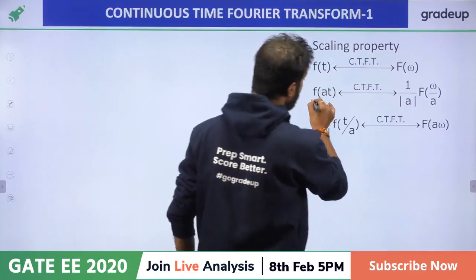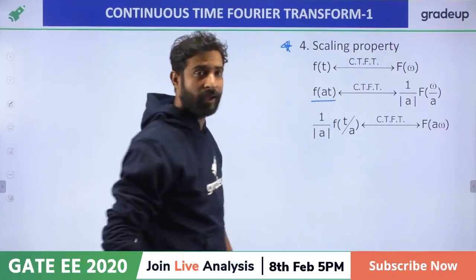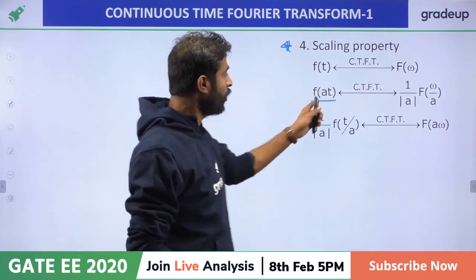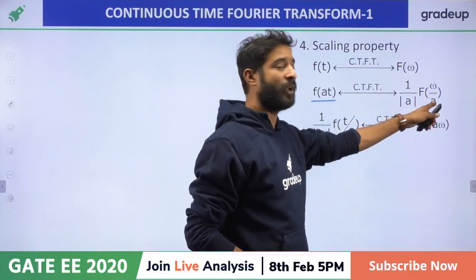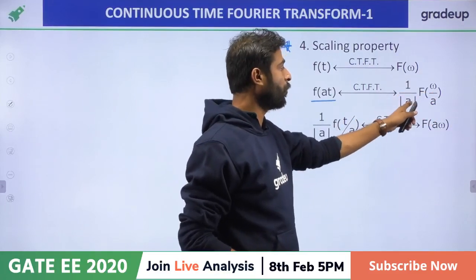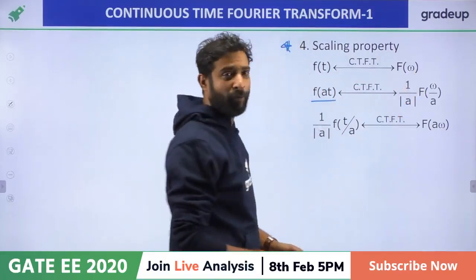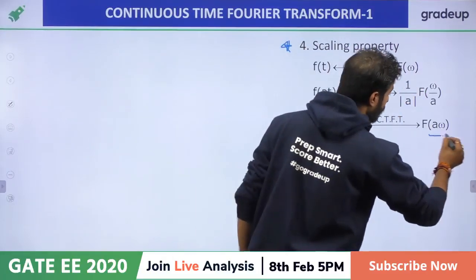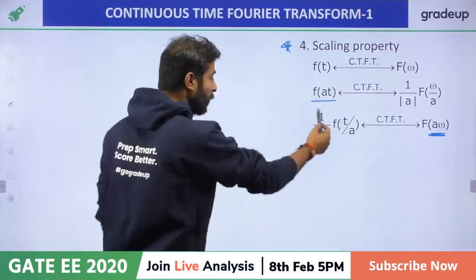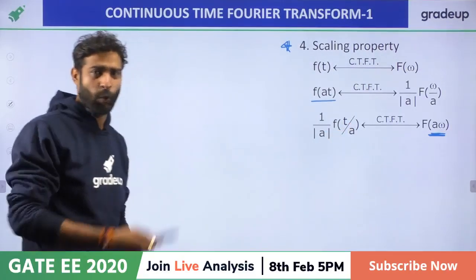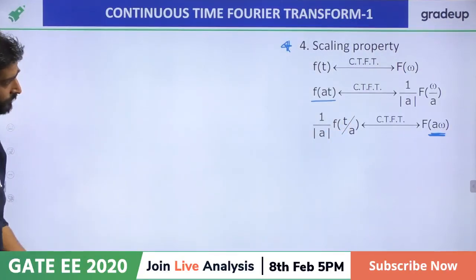Now what about the Fourier transform of f of at? Sir, scaling is basically performed. So omega will be replaced by omega by a and the magnitude will be 1 upon mod a, right? If f of t having the Fourier transform F of omega, and I ask what is the Fourier transform of f of t by a, it is 1 upon mod a F of a omega, right? We'll do a question on this property also, right?